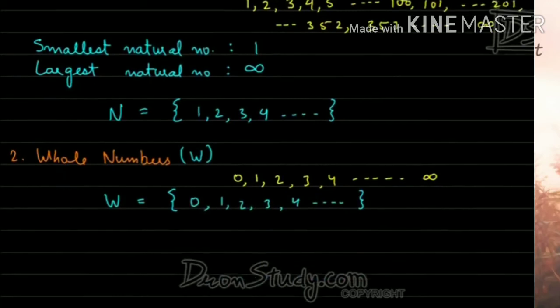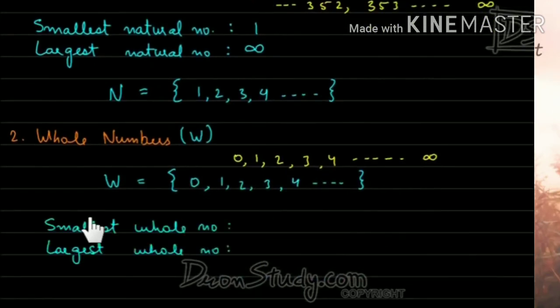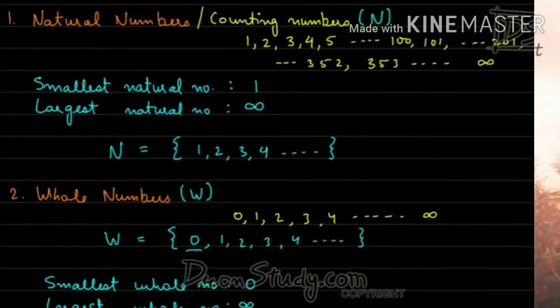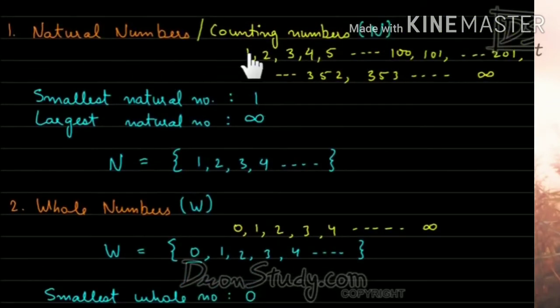The smallest whole number is going to be 0, whereas the largest whole number is again infinity. Now students, tell me the difference between natural numbers and whole numbers. Natural numbers start from 1, whereas whole numbers start from 0, and other numbers are also included in whole numbers.